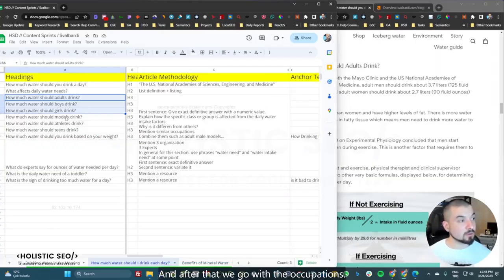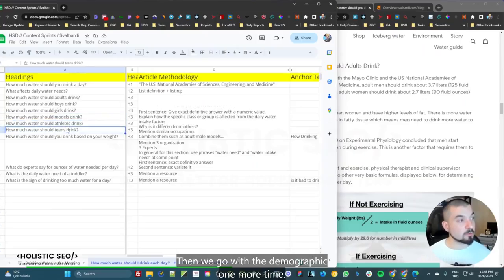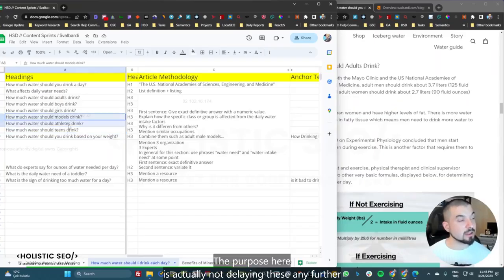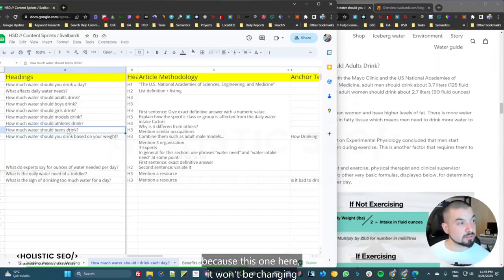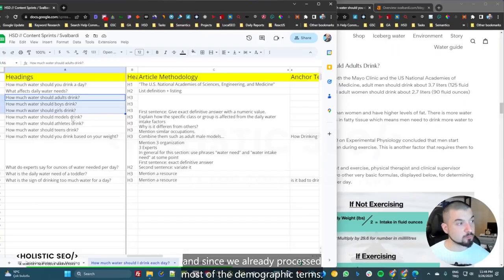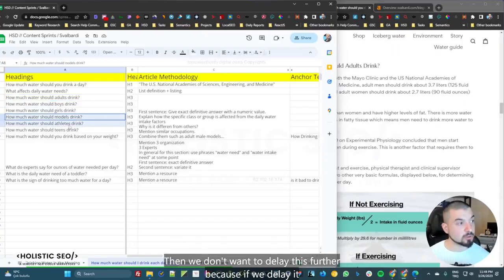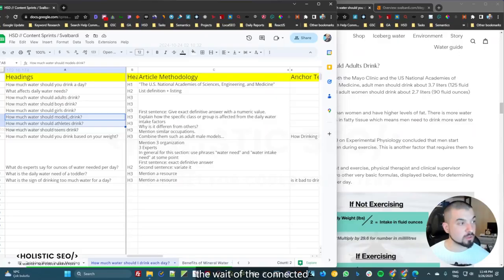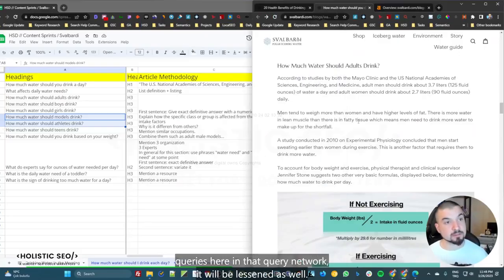And after that, we go with the occupations. Then we go with the demographic one more time. The purpose here is actually not delaying these any further, because this one here won't be changing the relevance that much. But if this specific teenager or teen related vocabulary has been used in the queries, this section will be heavier. But since it is a smaller probability, and since we already processed most of the demographic terms, we don't want to delay this further, because if we delay it, the weight of the connected queries here in that query network will be lessened as well.